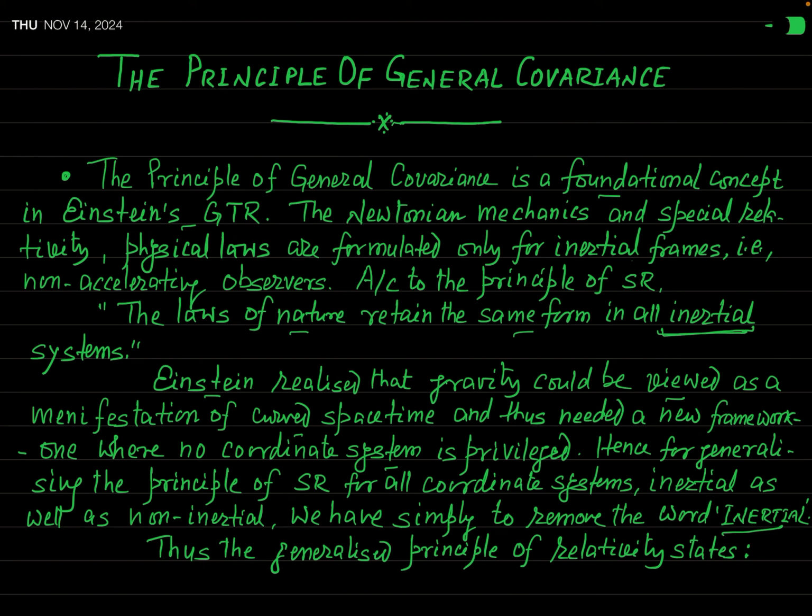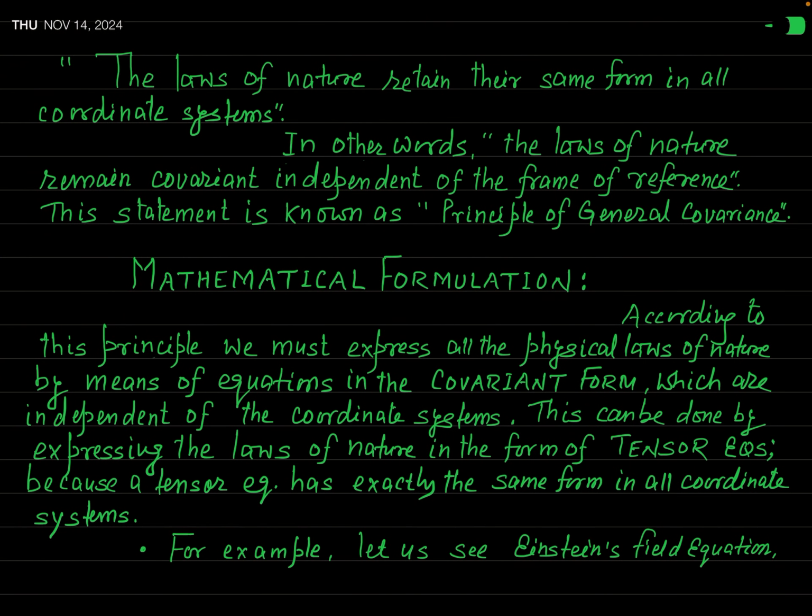So the principle of general covariance of relativity may be stated in this manner: the laws of nature retain their same form in all coordinate systems, or you can say in all frames. When you say in all frames, that means you are talking about both inertial and non-inertial frames. In other words, the laws of nature remain covariant independent of the frame of reference.